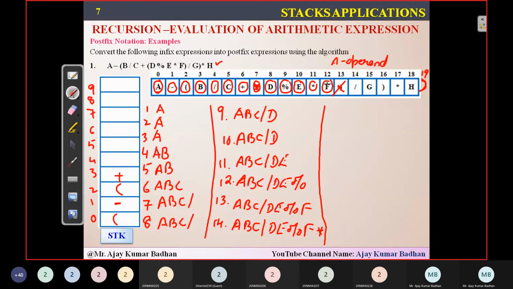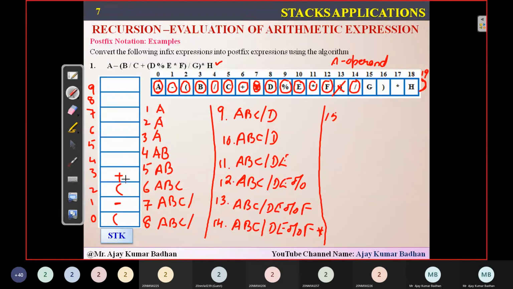Both are gone now. Now what is the next element? So 15th iteration, what is the element we have? Slash. Did you see this? This is a slash we are having here. So again, you will see here, there is an operator here. So which one is having highest priority? Plus or division? Division is having highest priority.